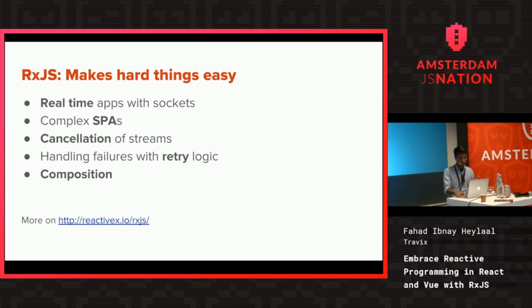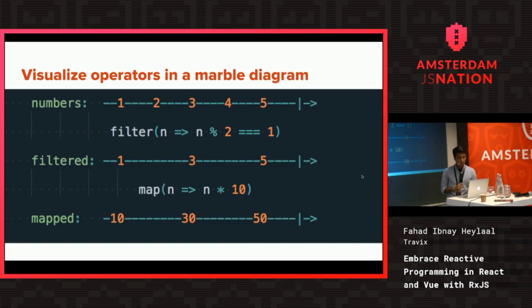And just to give you an idea of how operators work, this is a very basic example, so I don't have much time to explain everything. So this is our number stream. Imagine these numbers 1, 2, 3, 4, and 5 are coming in asynchronously, like after a second, after 10 seconds, 20 seconds, doesn't matter. And then I'm saying, okay, I don't want all the numbers. I want to filter them. So I only want the odd numbers for the next stream. So I apply this filter operator.